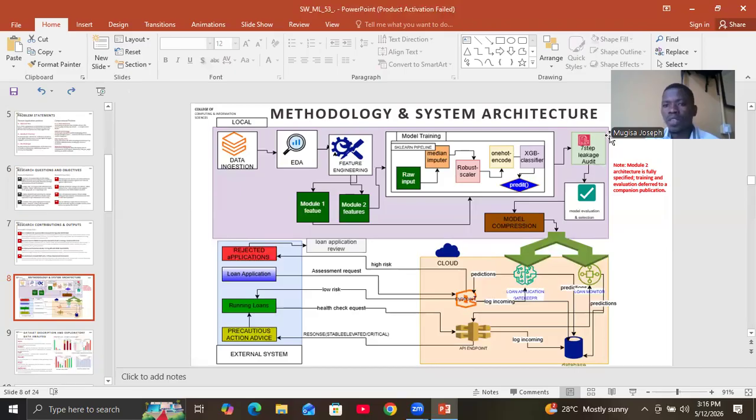And then we did a 7-step leakage audit, to ensure that our model is actually accurate but not cheating, looking at the future. And then we did the model evaluation and comparison, and then selected the best model based on stability runs. And then we compressed the complex, very wise model into a simpler one, yet with the same knowledge, and then we deployed this model.